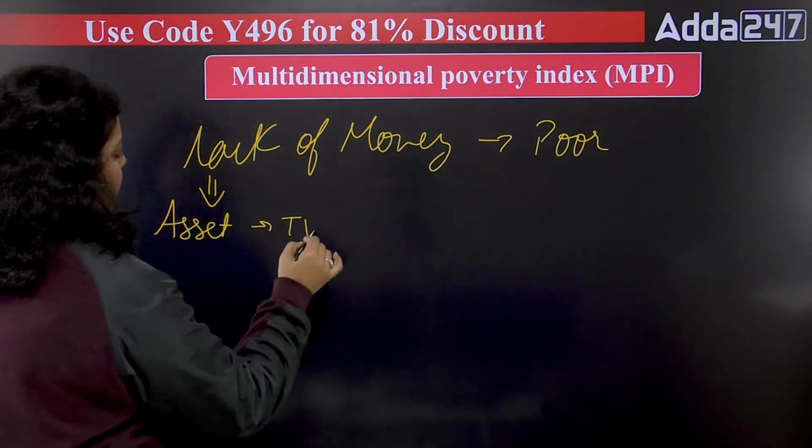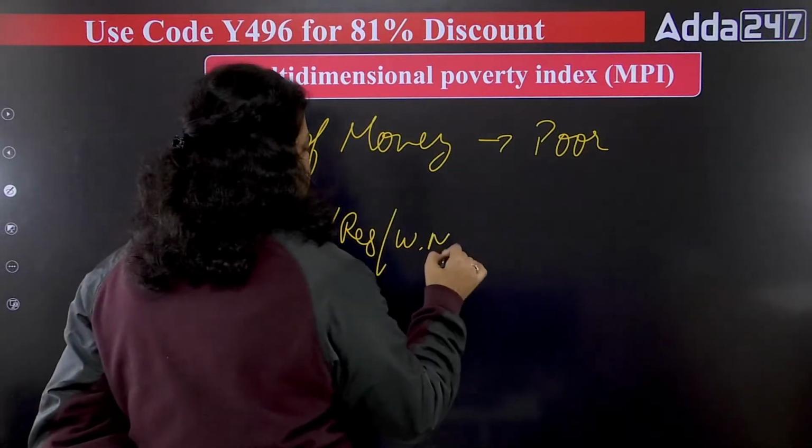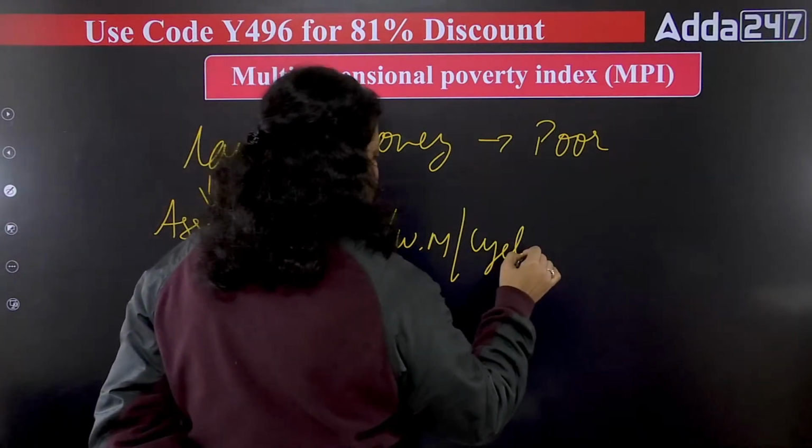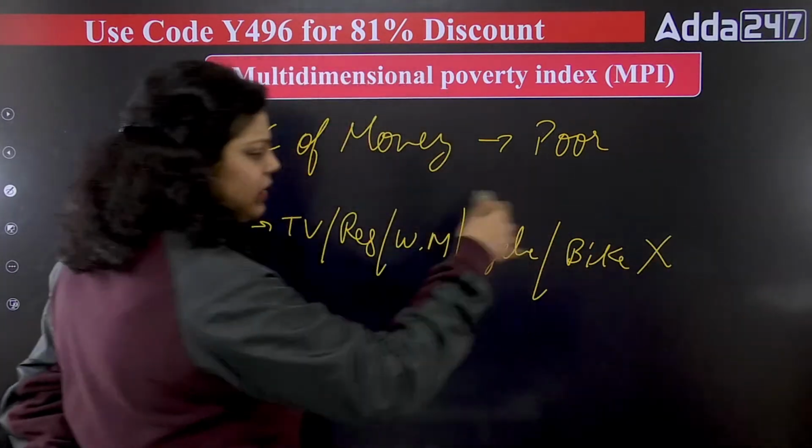For example, I don't have a TV, refrigerator, washing machine, bicycle, bike, etc.